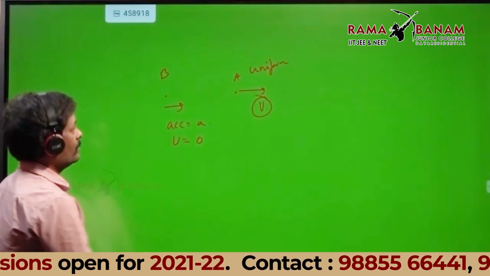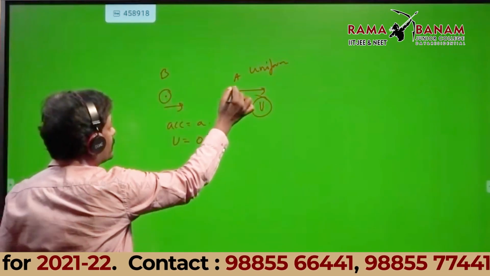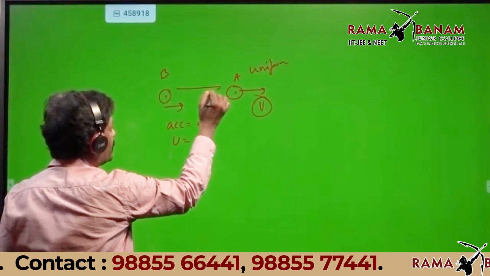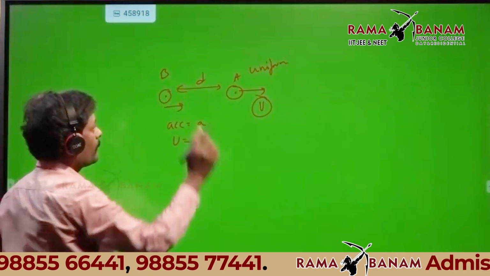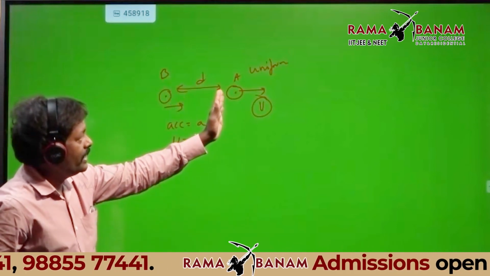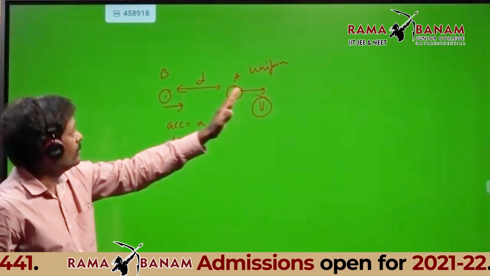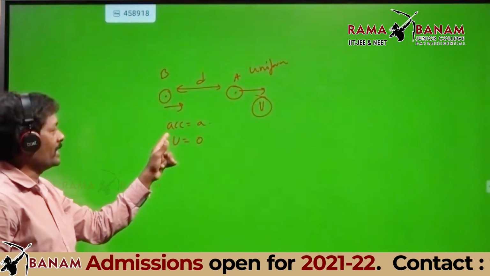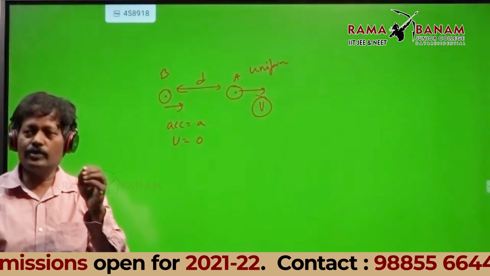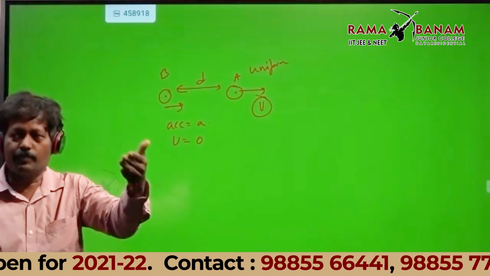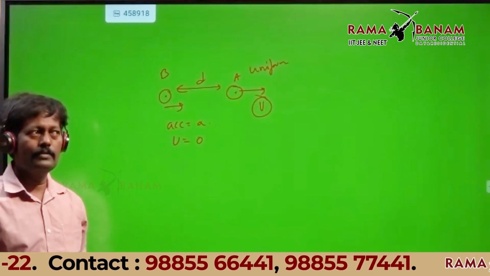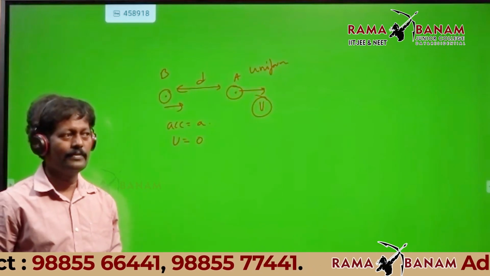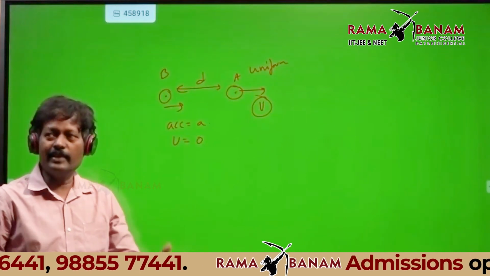Now listen carefully. Initial separation is D. A is having a uniform velocity. B is having uniform acceleration. Can you see the difference between the previous problem and this problem? Can anyone tell me the difference?